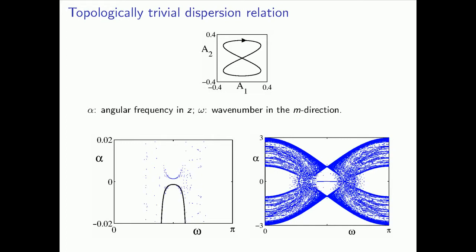This slide shows a dispersion relation computed using a figure 8 pseudo-field, as shown in the top figure. In this case, as shown in the left figure, the dispersion relation of edge modes does not cross the horizontal axis, or equivalently is topologically trivial. The full dispersion relation including both edge and bulk modes is shown in the right figure. In both of the above two slides, the asymptotic prediction shown in black agrees well with the numerical computation shown in blue.